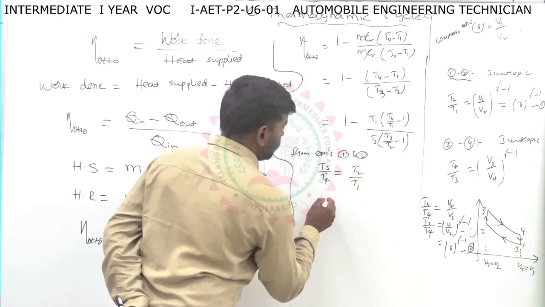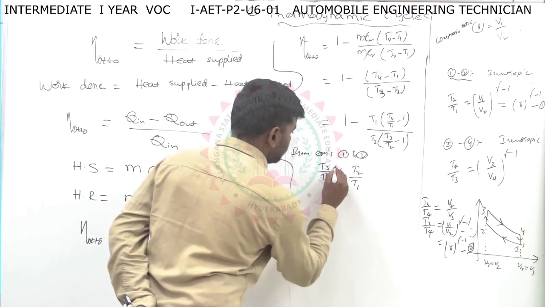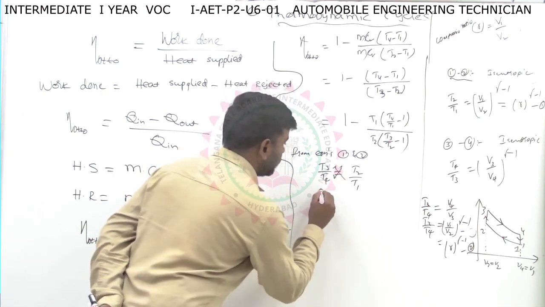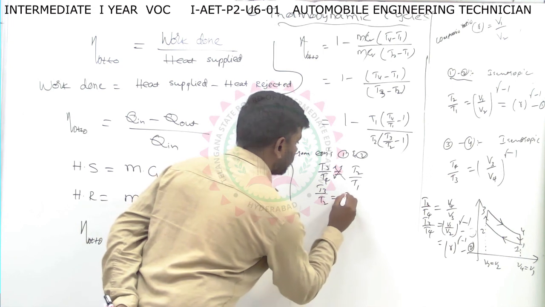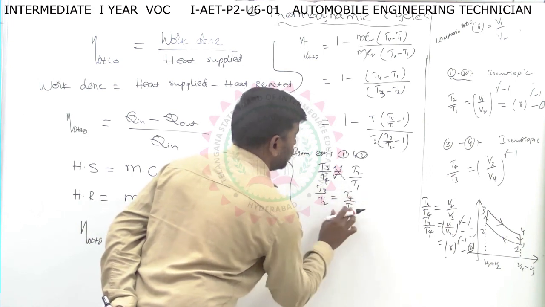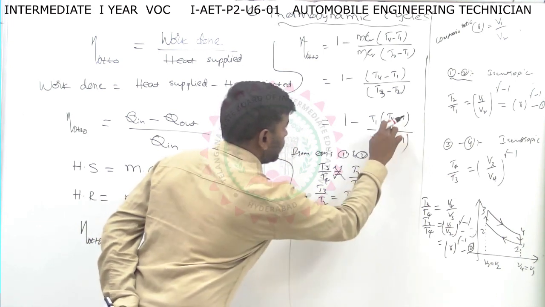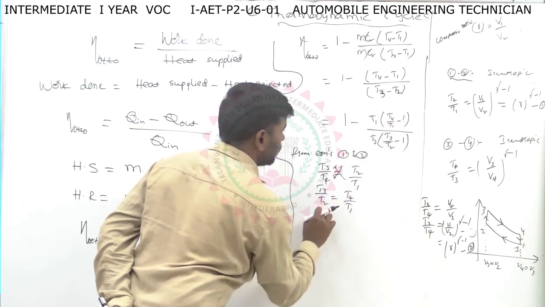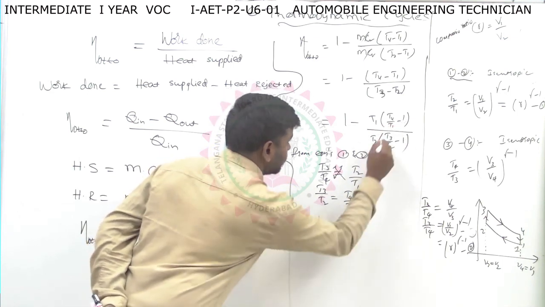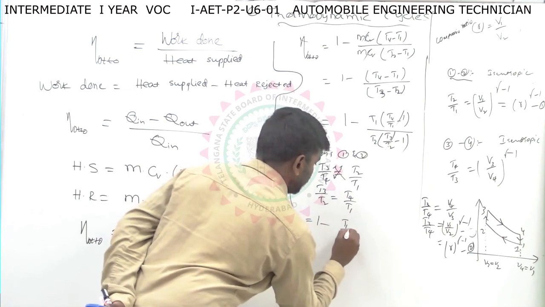Just cross multiply these. So T3 by T2 equals T4 by T1. So just substitute here. T4 by T1 equals T3 by T2. So in 1 minus, this term will cancel. You will get T1 by T2.